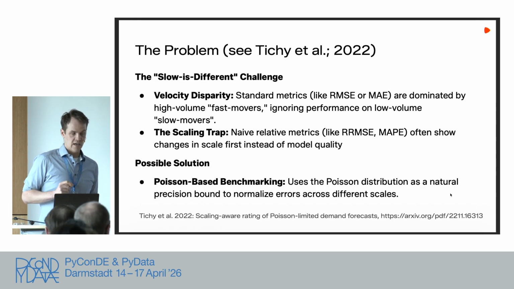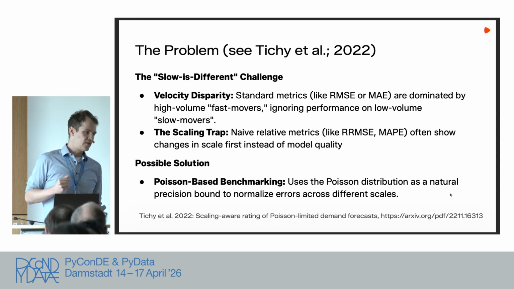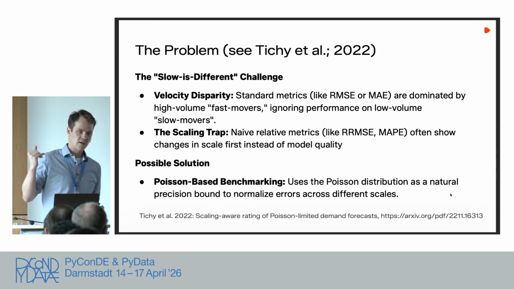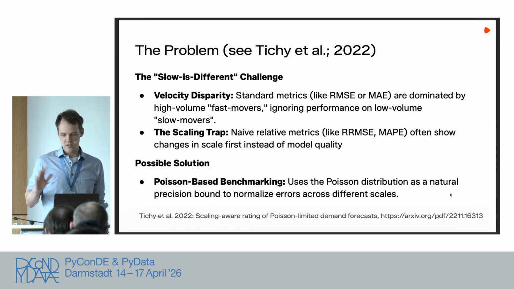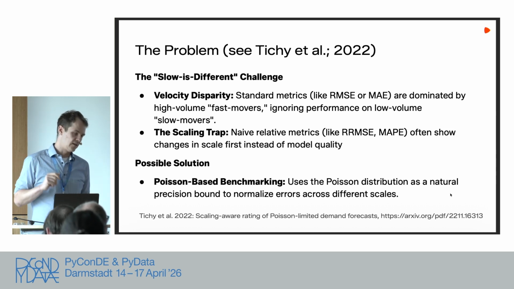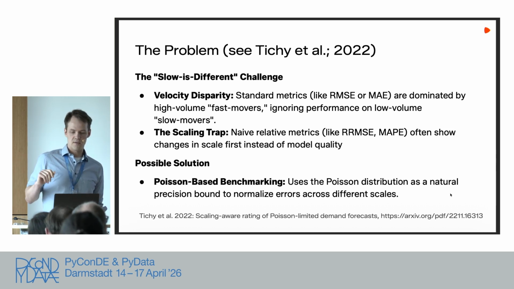If we have a naive relative metric, like the one we are using in production, a lot of the variations you see in this metric actually have nothing to do with your forecaster. They just come from how your assortment is structured and put together. And one solution they are providing in this paper is this Poisson-based benchmarking, where you do a simulation run with a Poisson distribution. How this is going to work, I'll show in the next couple of slides.